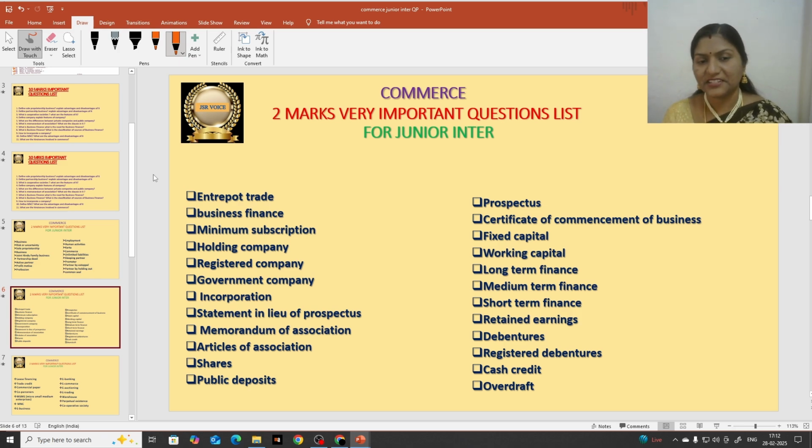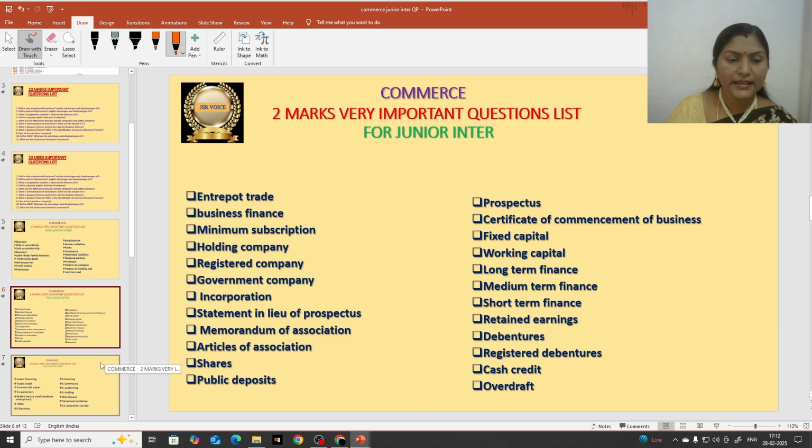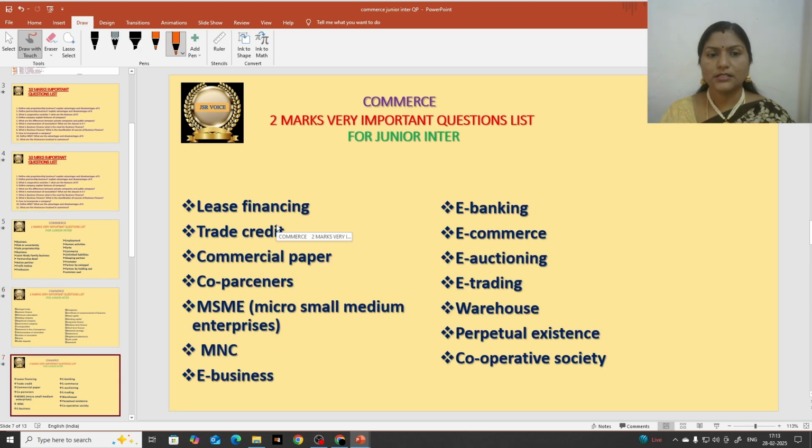Entry portrait, business finance, minimum subscription, holding companies. So many are there. You can see all this here. And next, the third list is, this is the third list.